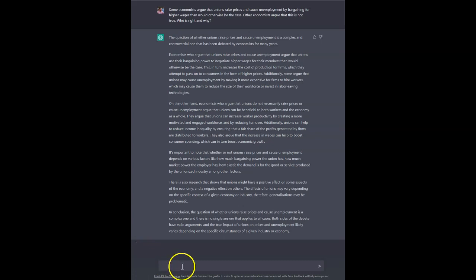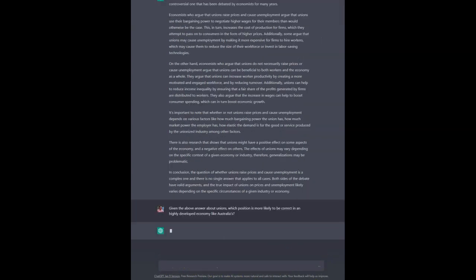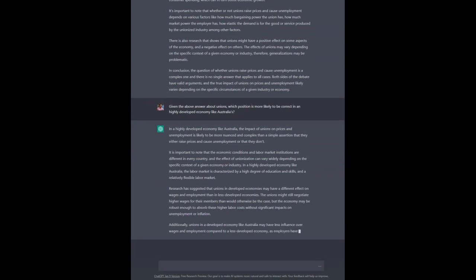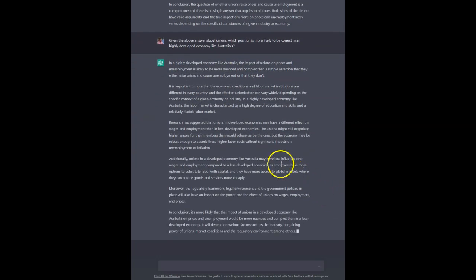What if we try to make it specific to Australia? So given the above answer about unions, which position is more likely to be correct in a developed economy like that? All right, so it's given at least nominally referring to Australia here. It says researchers suggested that unions in developed economies have a different effect on wages and employment than less developed. Okay, so researchers suggested. Well, that's a bit vague. Let's see if we can get it to elaborate on that a little bit.